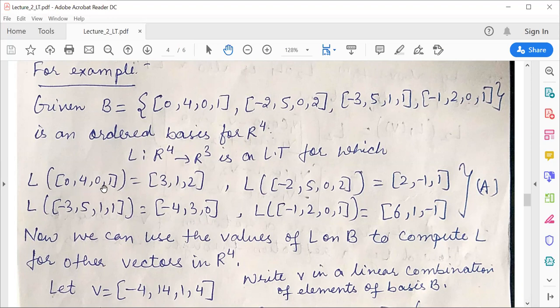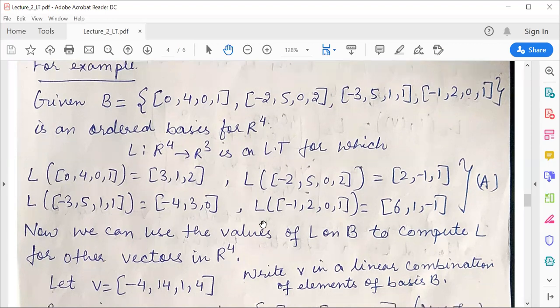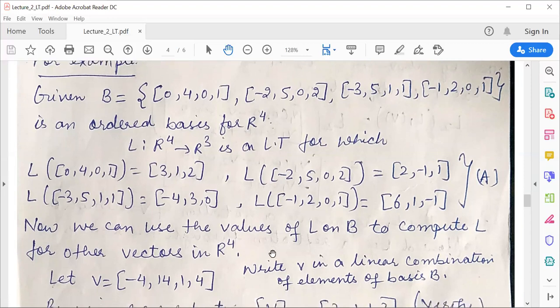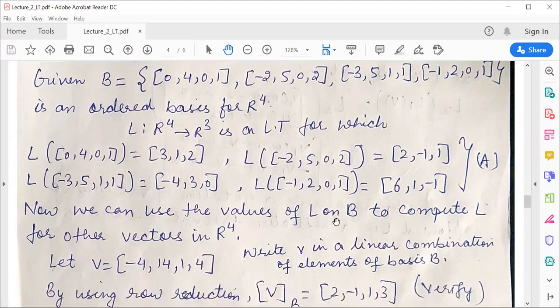If you can see, we know that L of the first element of the basis is equal to this. Similarly for all other three elements. Now we are given this much data, that the linear transformation is producing these results in R cube. Now we will use these values to compute the linear transformation on other vectors in R raised to power 4.